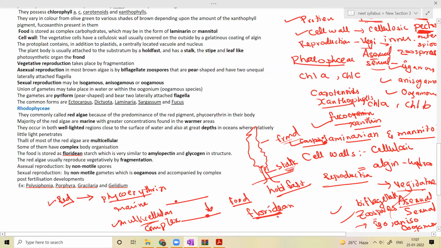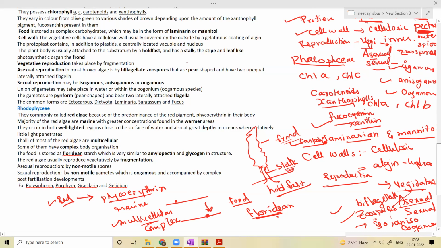In brown algae, the food is stored in the form of complex carbohydrates like laminarin and mannitol. In the case of Chlorophyceae or green algae, the food is stored in the form of pyrenoids and oil drops.